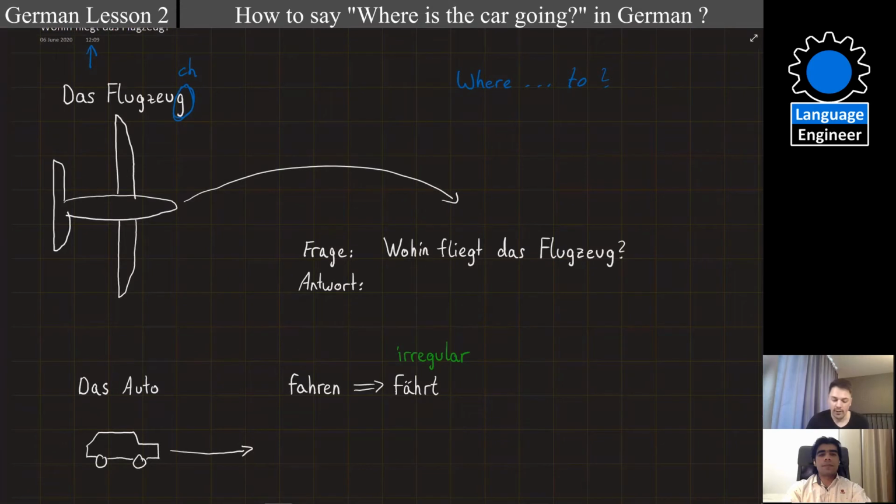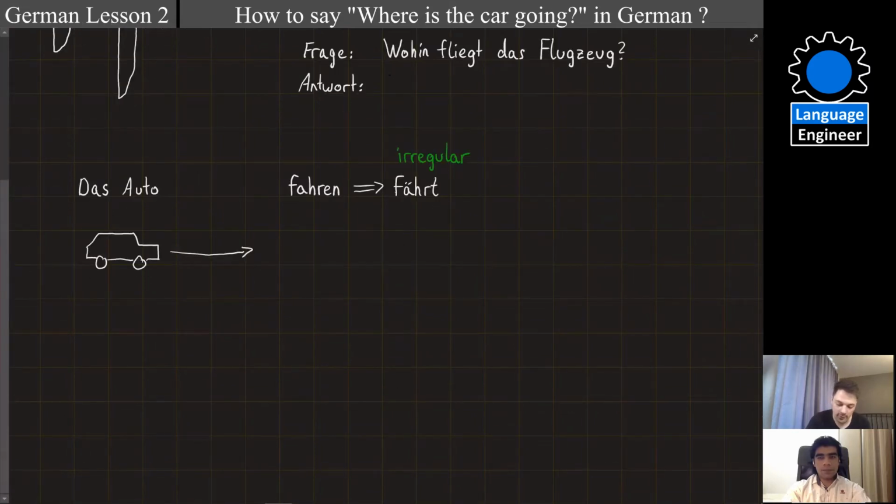So now we will answer the question, the plane is flying to China. So first the question, wohin fliegt das Flugzeug? And then we will answer, das Flugzeug fliegt nach China.